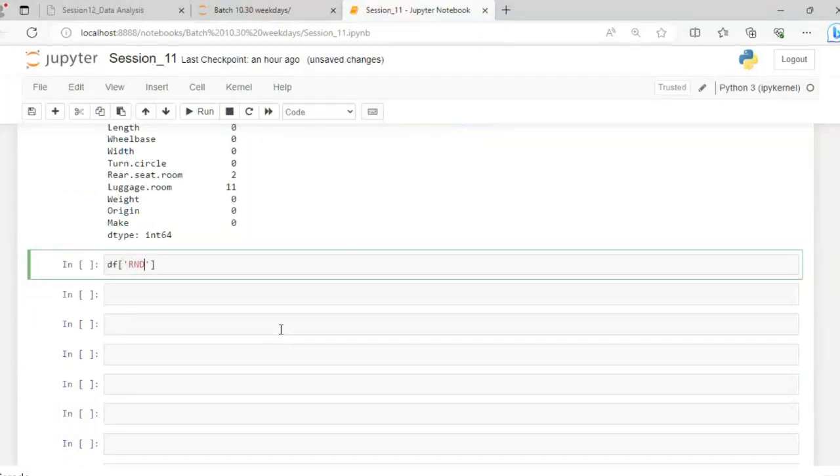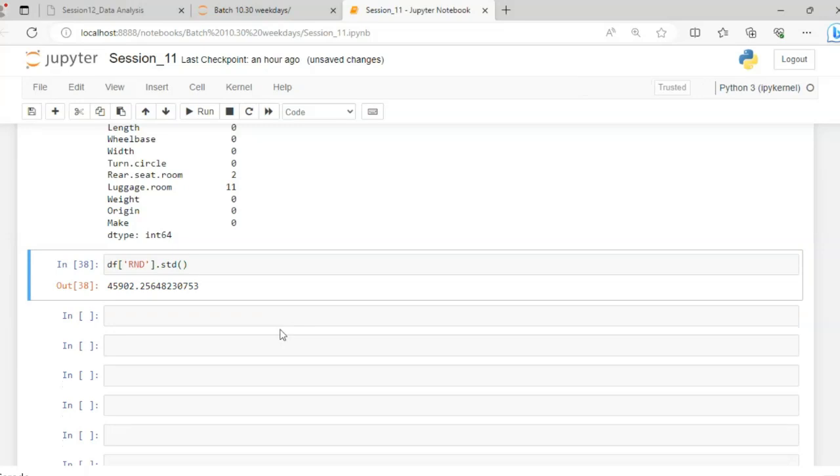We have our column R&D. Just simply write .std and you will get your standard deviation. In Python it is easy to calculate. The answer is 45,902. So most of your values differ, or are spread, by this number from your mean. This number shows how they are spread from the mean.